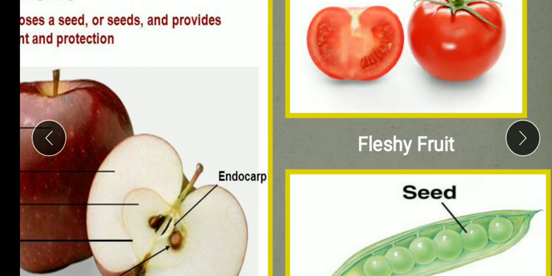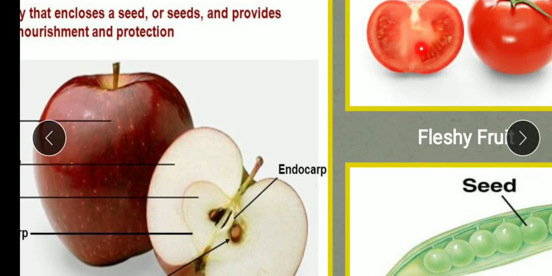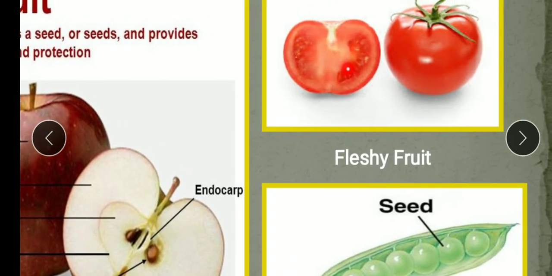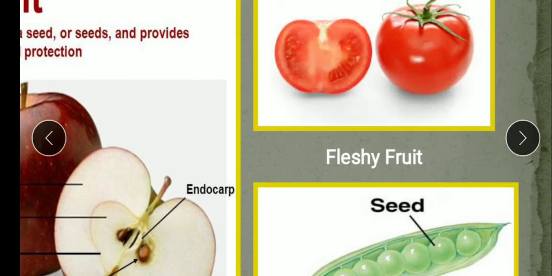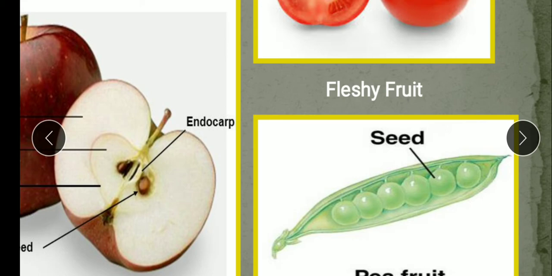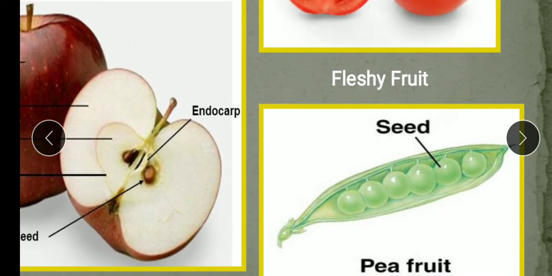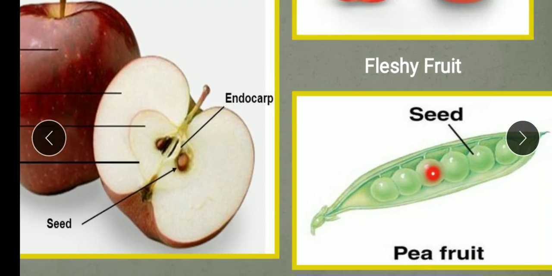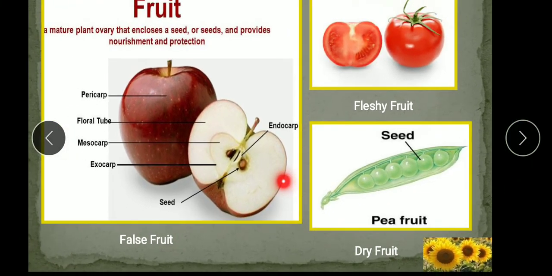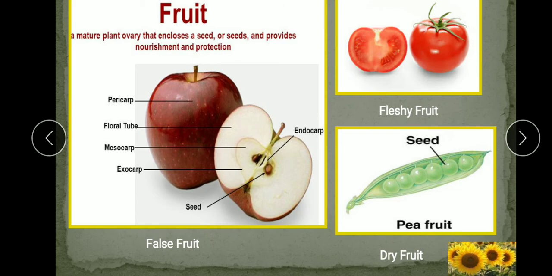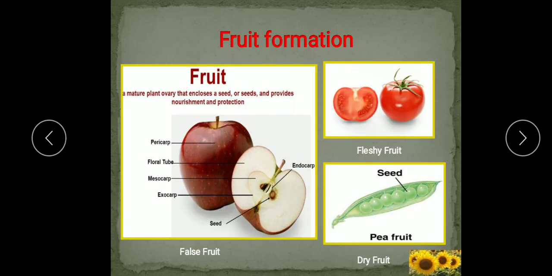A fruit can be fleshy. You can see the tomato, this is the fleshy one. The wall of the ovary can be fleshy, as in papaya or tomato. It may be dry also, depending upon the wall of the ovary. Like the dry fruit which we can see here in the pea, while the fleshy fruit may be the papaya, tomato, cucumber. Understood, children? So there are different types of fruits.